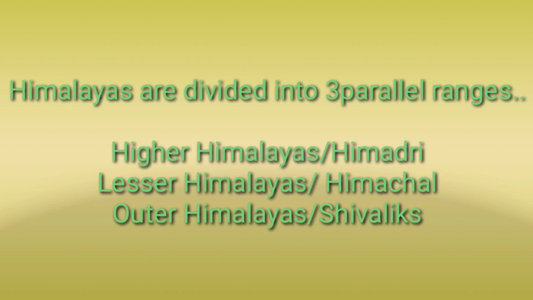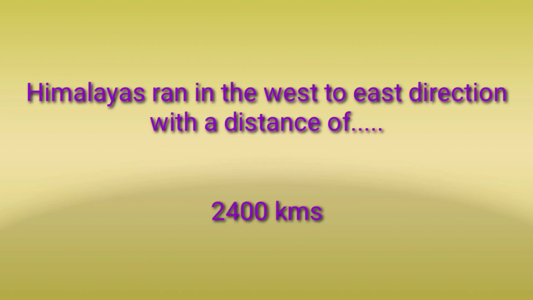The Himalayas run in a west to east direction over a distance of 2400 kilometers.